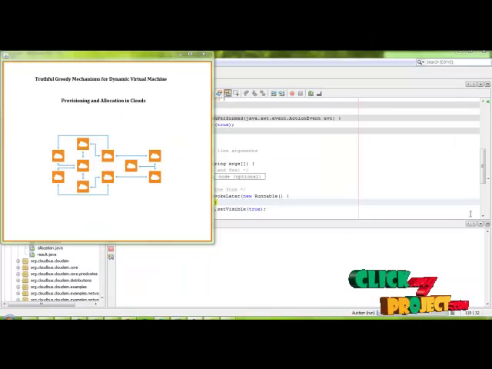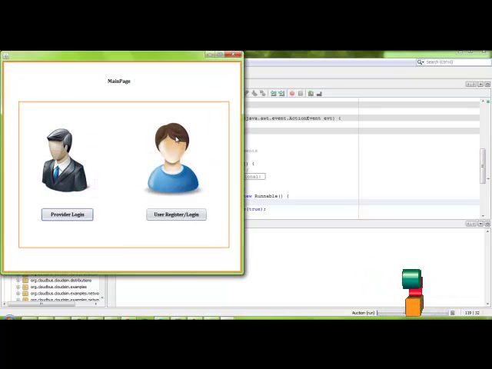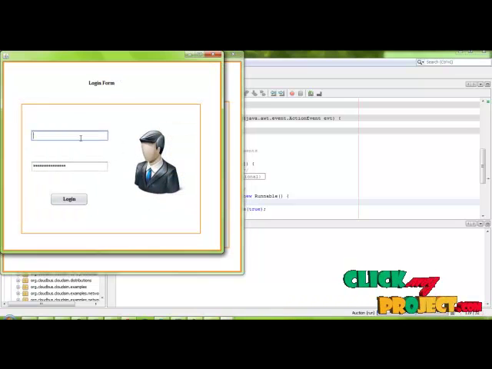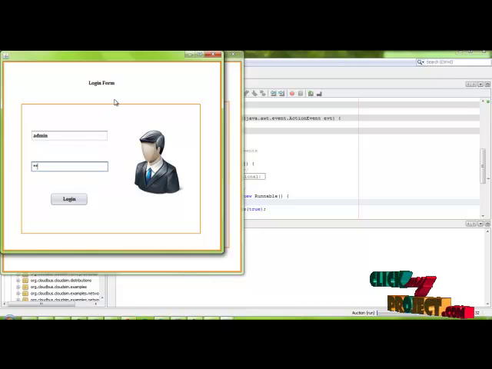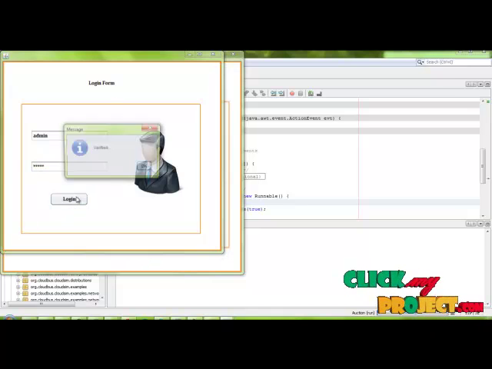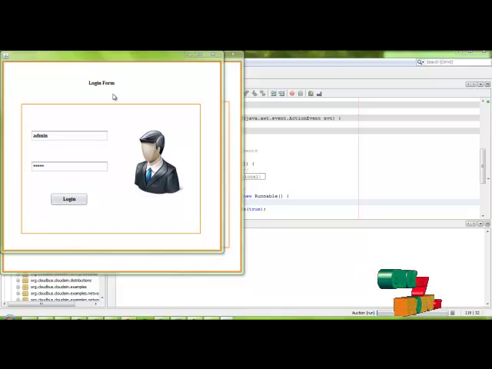Let's start our demo. Our project title is Truthful Greedy Mechanism for Dynamic Virtual Machine Provisioning and Allocation in the Cloud. Just click that image. And this is the main page. This is the login. Here we have the login for both provider and the user. First of all, click the provider login, enter admin as the username and admin as the password. Click the login and it's verified.